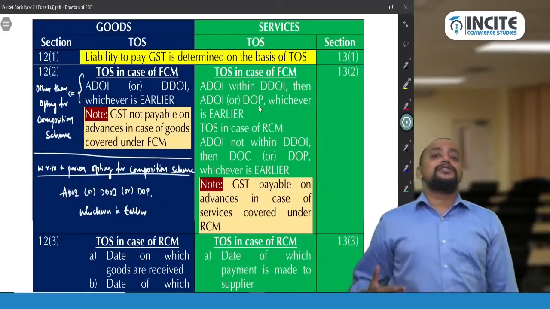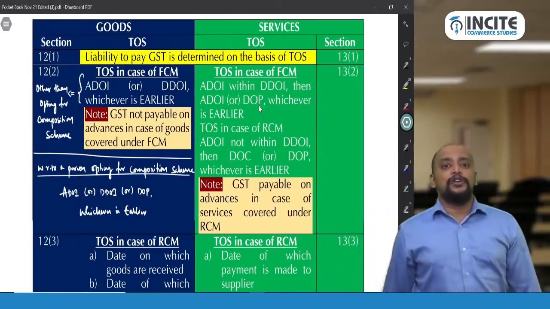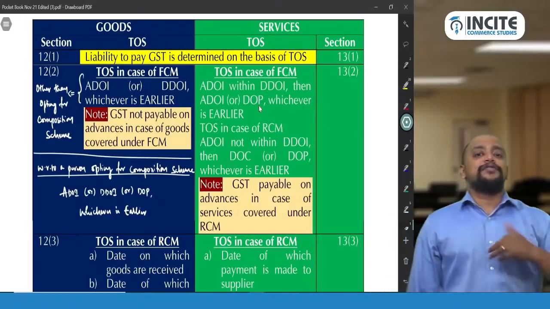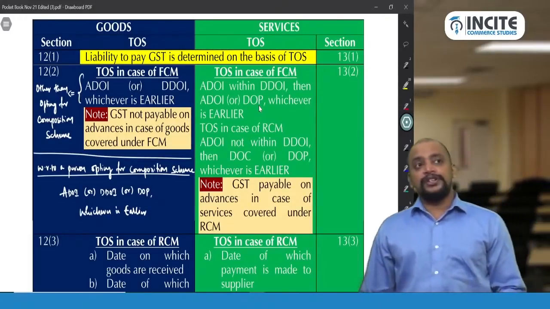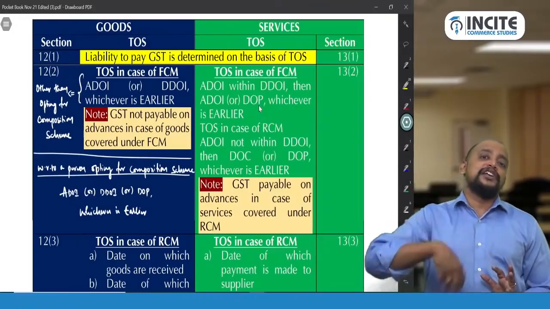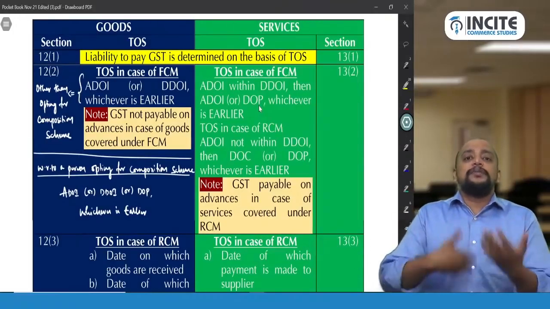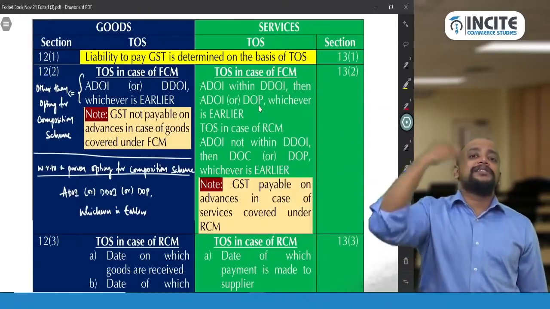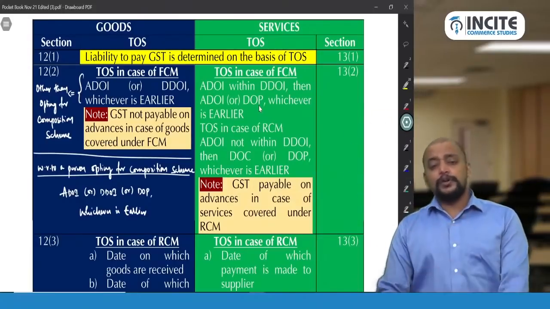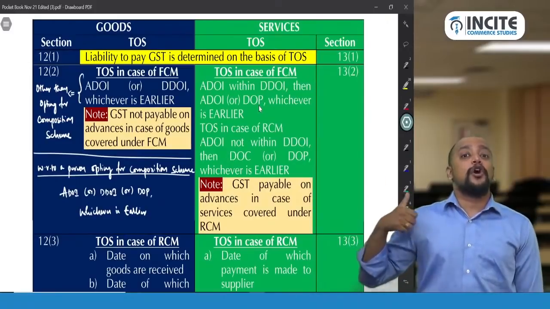A person who is not opting for composition scheme, only actual date of invoice or due date of invoice, whichever is earlier. And therefore a person who is opting for composition scheme needs to pay GST on advances. So whatever bill of supplies they have raised for this quarter and whatever advances received during this quarter, everything should be taken for the purpose of payment of the composite tax.